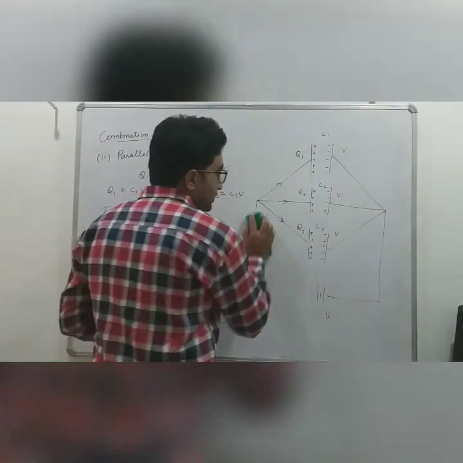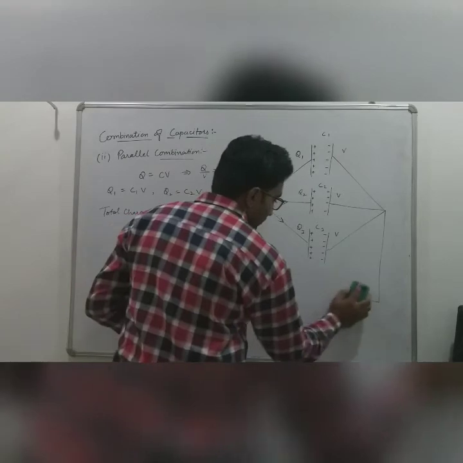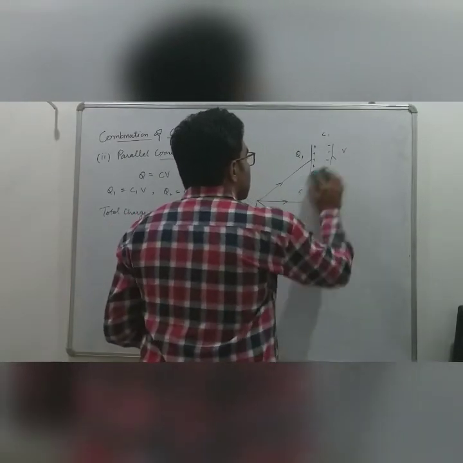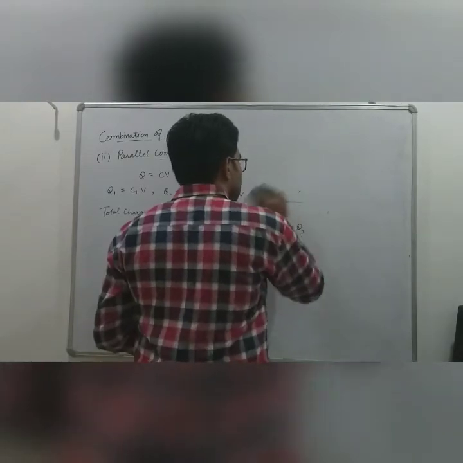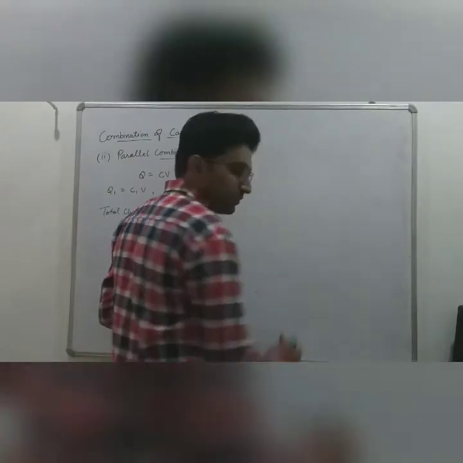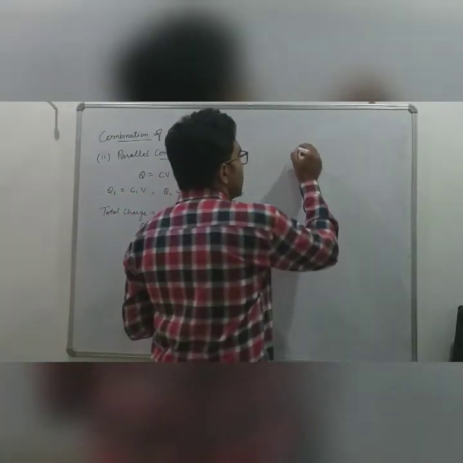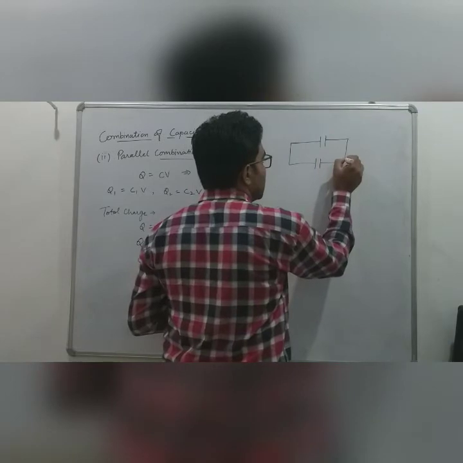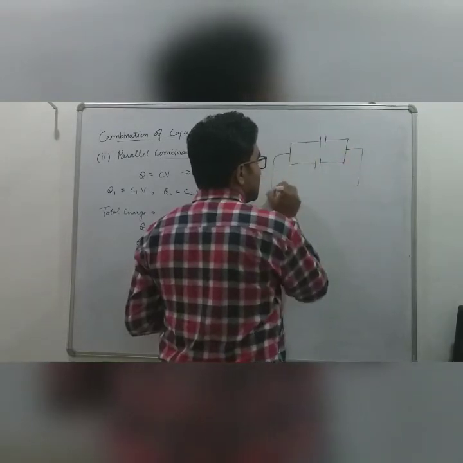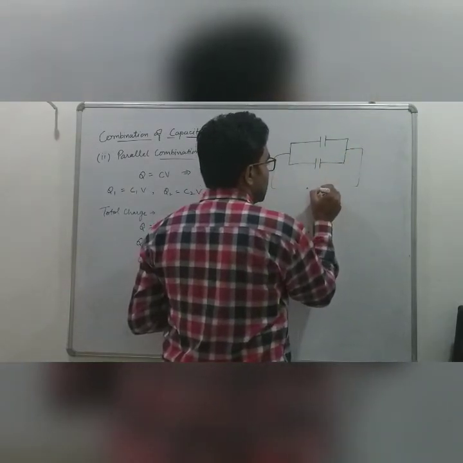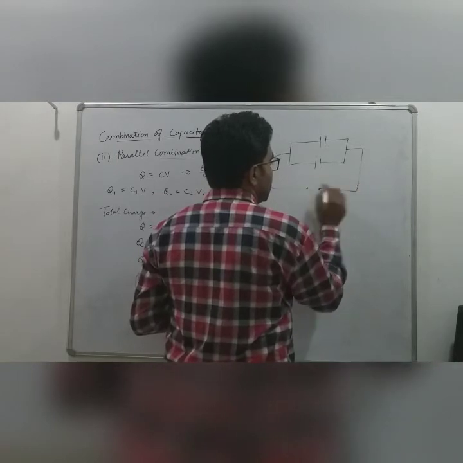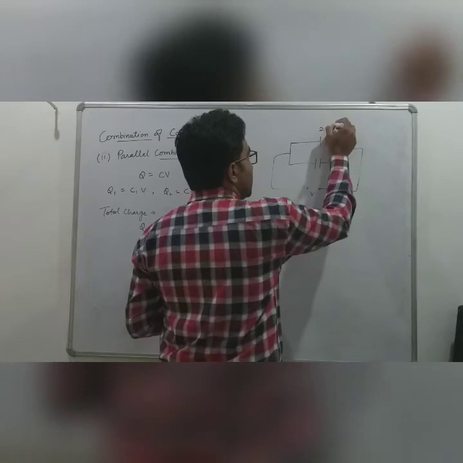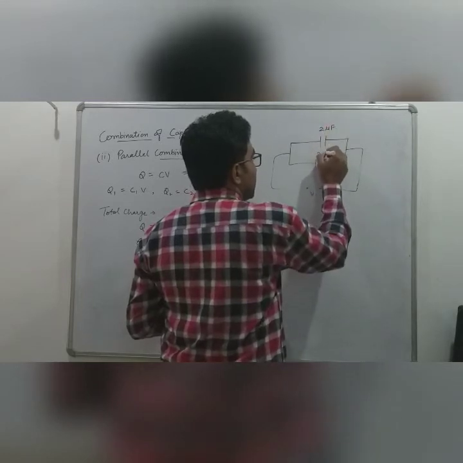Okay, let's take an example on this one. First we will take the example of parallel combination, and then we will take the example of series combination. Suppose we have two capacitors, one of 2 microfarad and another of 3 microfarad.